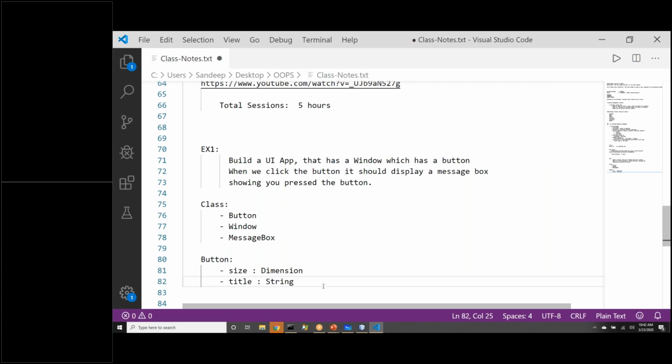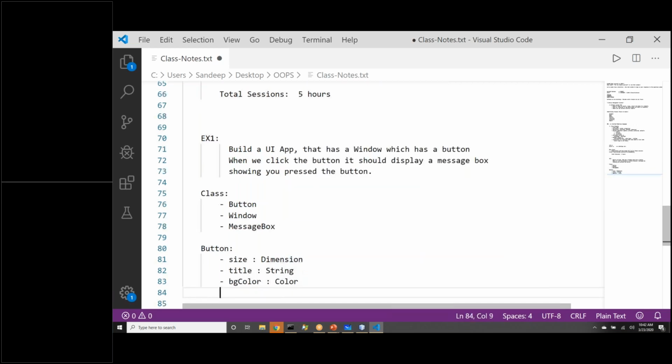Okay, Nilima said button has a color. Yes, it can have a background color. Let me call it BG color, and let's use the class as color. So these are additional classes. You'd see we did not identify these classes from the problem statement, but when we are going into details of designing our classes, we are seeing that there is need of more classes.